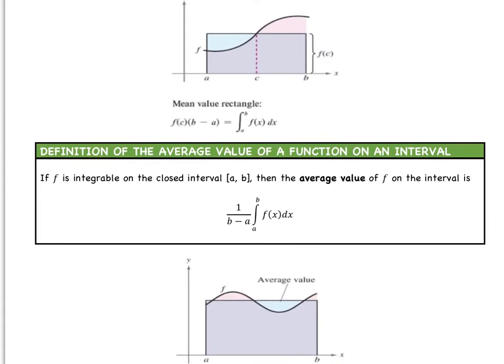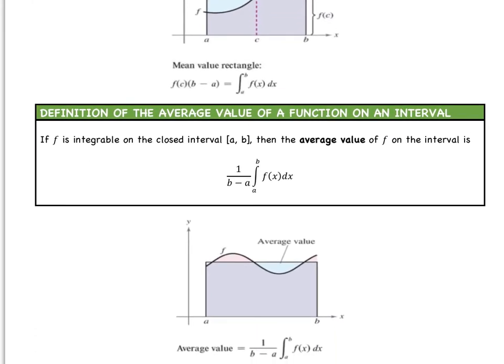Okay, so then keep going. The definition of the average value of a function on an interval says if f is integrable on the closed interval [a, b], then the average value of f on the interval is this right here. You can kind of see how that works.